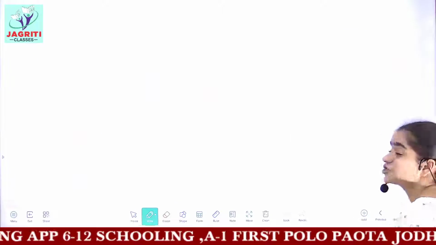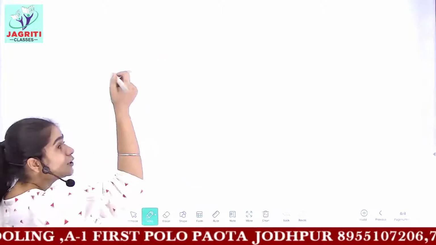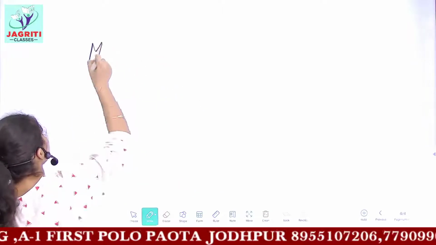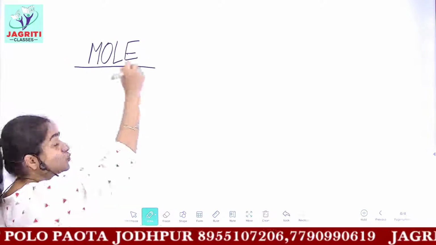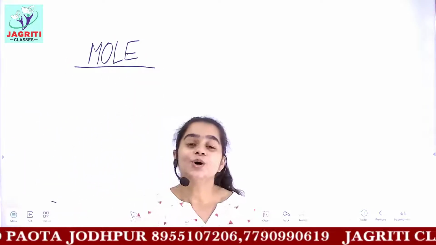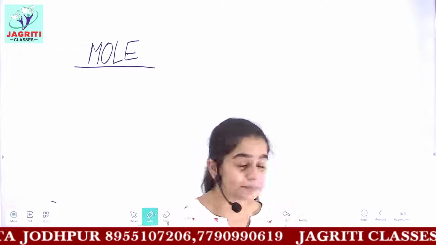So in chemistry, after much experimentation, a concept was derived, and it is called the mole concept. And the physical quantity which came into existence was the mole. This is so very interesting.